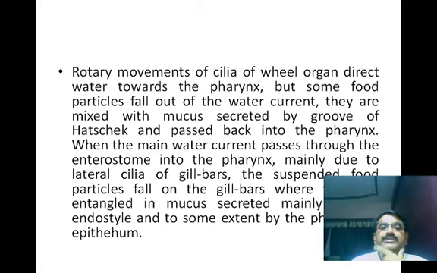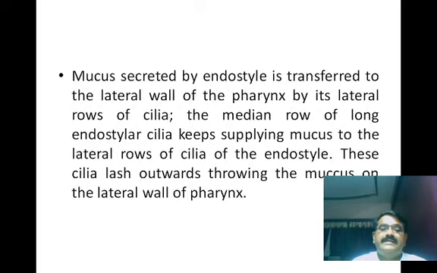Now, rotary movements of the cilia of Hatschek's organ direct water toward the pharynx, but some food particles fall out of the water current. They are mixed with the mucus secreted by the grooves of the hood and pass back into the pharynx. When the main water current passes through the enterostome into the pharynx, mainly due to the lateral cilia of the gill bars, the suspended food particles fall on the gill bar, where they get entangled in mucus secreted mainly by the endostyle and to some extent by the pharyngeal epithelium.